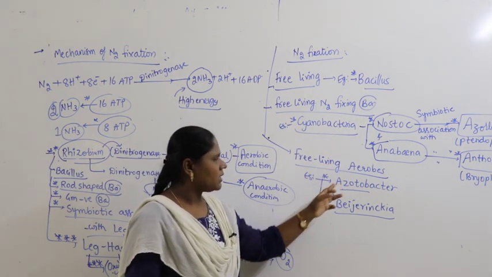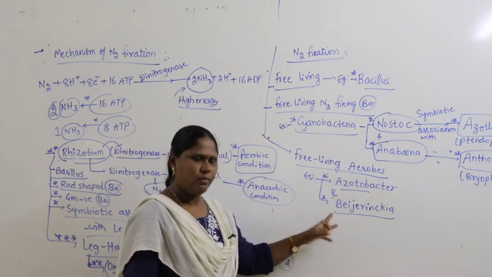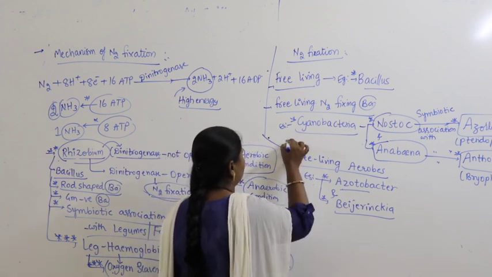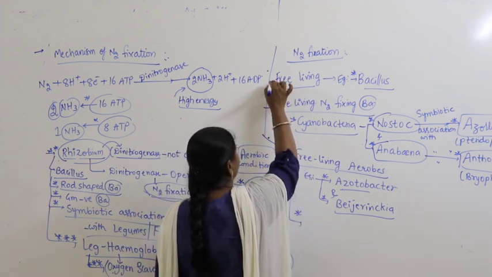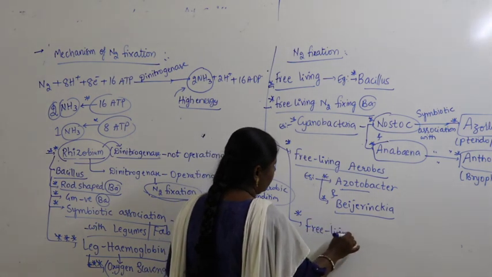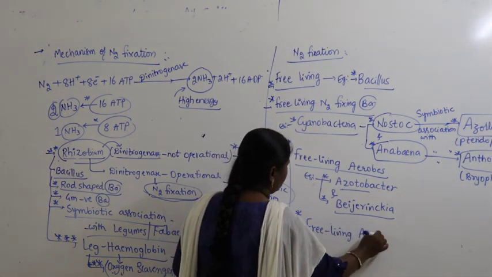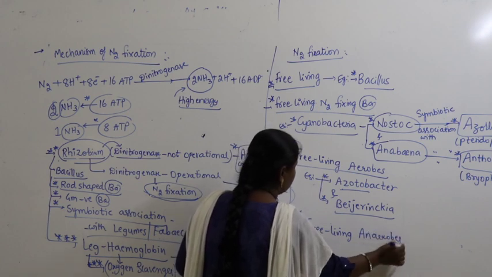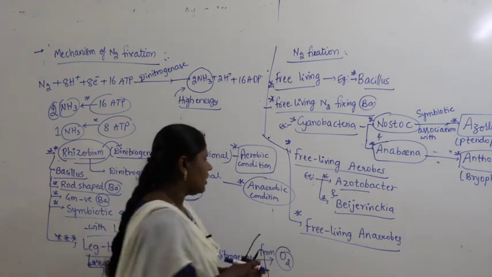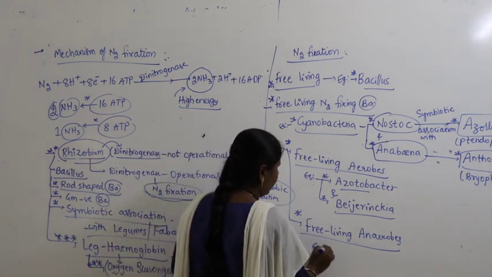Free living aerobes, example Azotobacter and Beijerinckia. Then free living anaerobes. Free living anaerobes, you can take example Rhodospirillum.